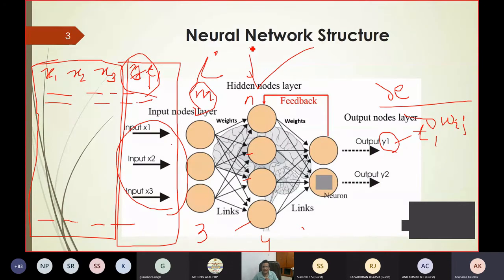And similarly, you have to take the derivative of the error with respect to W j k, where J is the number of hidden layer, K is the number of input in the output layer. So all the weights contribute to the error. So you have to update these weights.